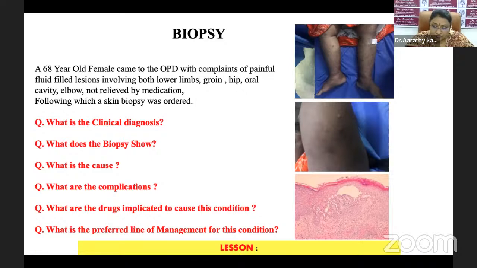What could be the cause of this condition you can think of? What are the expected complications? What are the drugs implicated to cause this condition? And with this, what will be your preferred line of management for this condition?